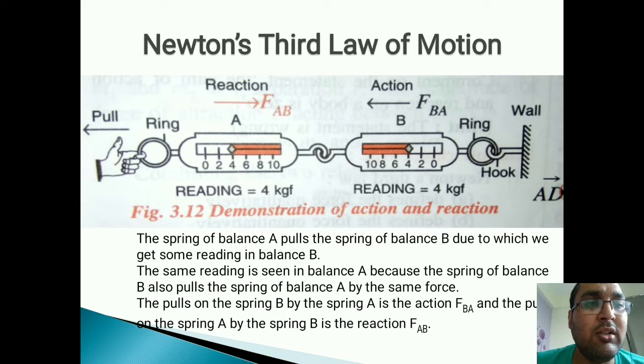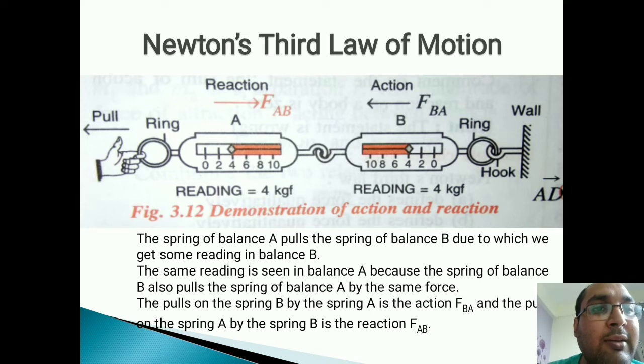You can see this example. It is a demonstration of action and reaction. A spring balance A is there, which has been attached to spring balance B, and spring balance B is connected to a hook, which is connected to a wall as well. Okay, so let us read.